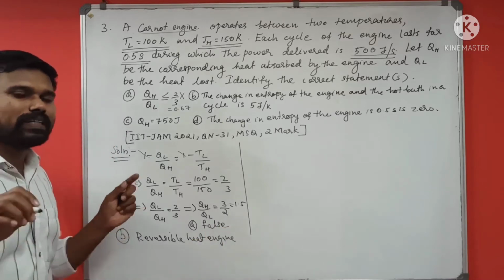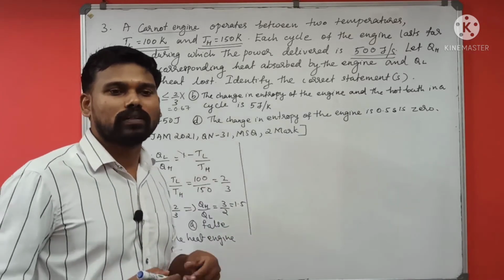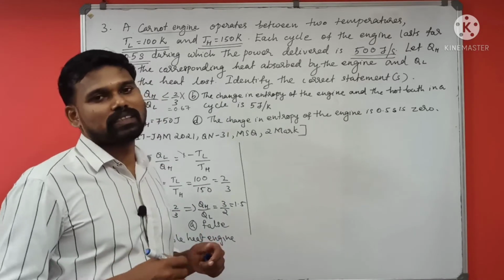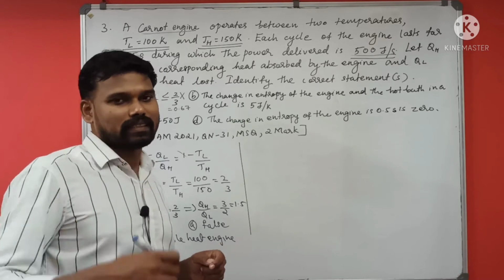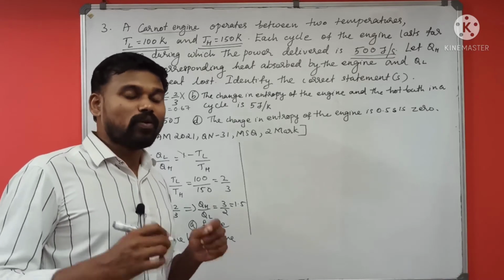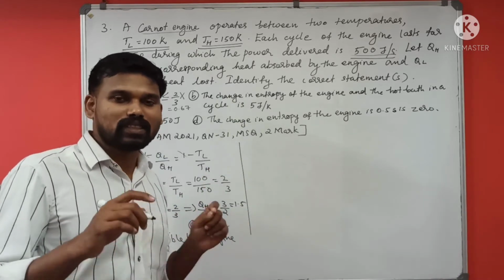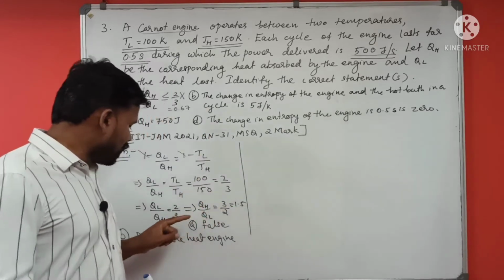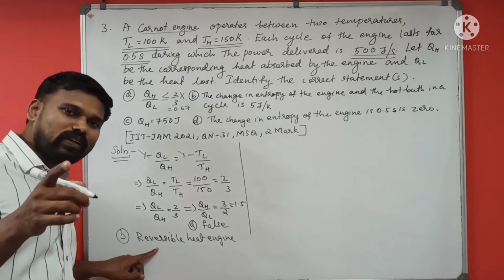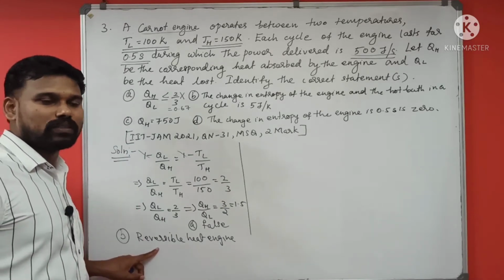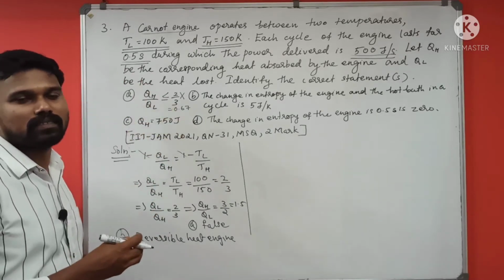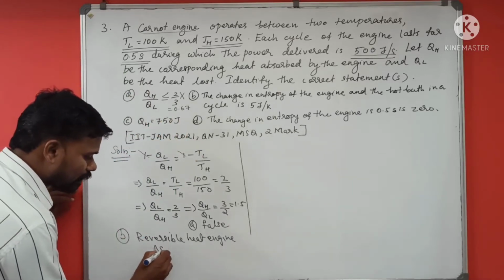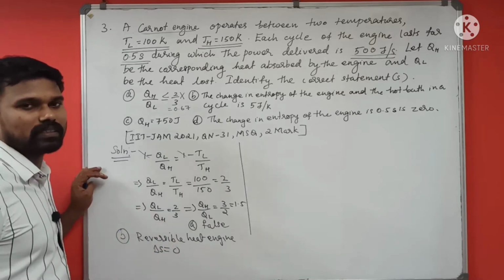Okay, so what is the entropy statement of the second law of thermodynamics? In all irreversible processes, the entropy of the universe increases. That means in all reversible processes, there is no change in the entropy of the universe. So this is a reversible process, so there will not be any change in the entropy of the universe, or the entire system plus surroundings. So you can say that delta S is equal to 0 in this reversible case.